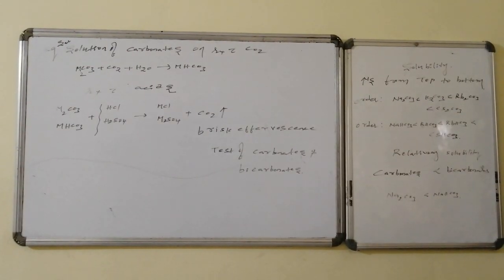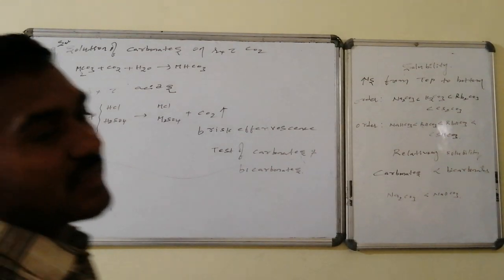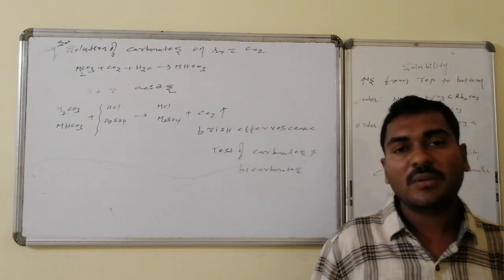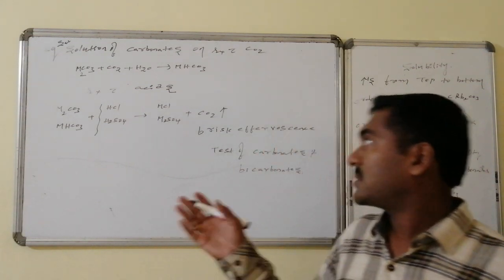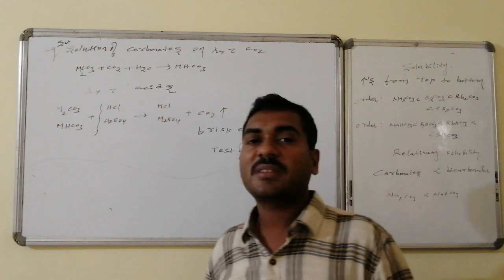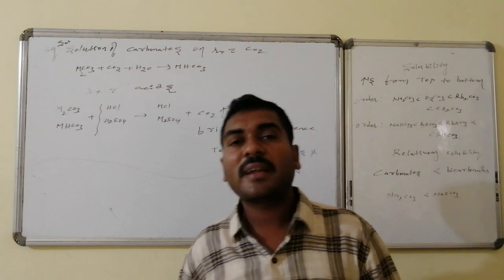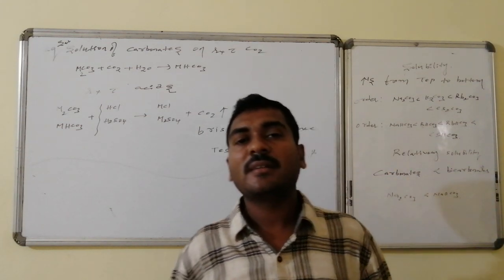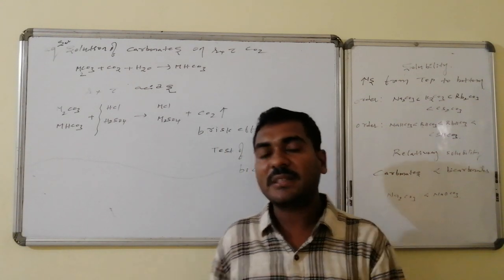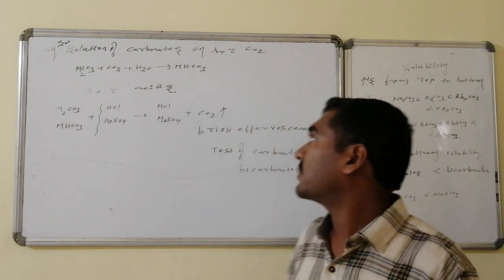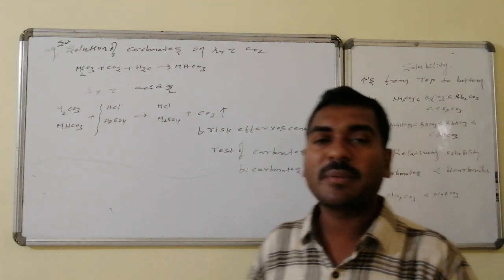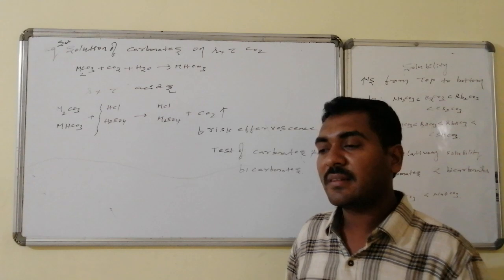The aqueous solution of the carbonates, on reaction with an excess amount of carbon dioxide gas, leads to the formation of bicarbonates. Suppose sodium carbonate is present in water, that is, an aqueous solution. If I send excess carbon dioxide gas, it recombines in the same fashion in which the decomposition occurs. The reverse will happen here, and that leads to the formation of the corresponding bicarbonate. Thus, all varieties of bicarbonates can be prepared from the carbonates.